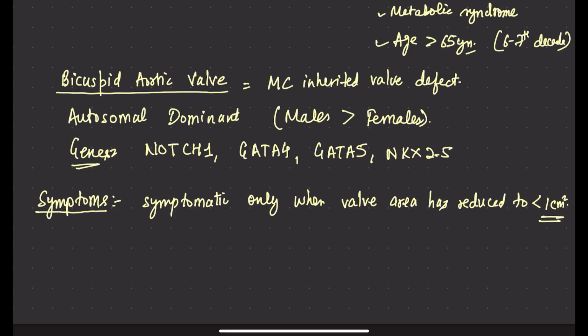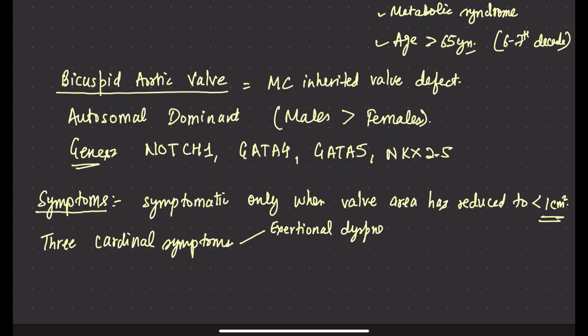What are the symptoms? There are three cardinal symptoms. What are the three cardinal symptoms of aortic stenosis? First is exertional dyspnea. Second is angina pectoris.